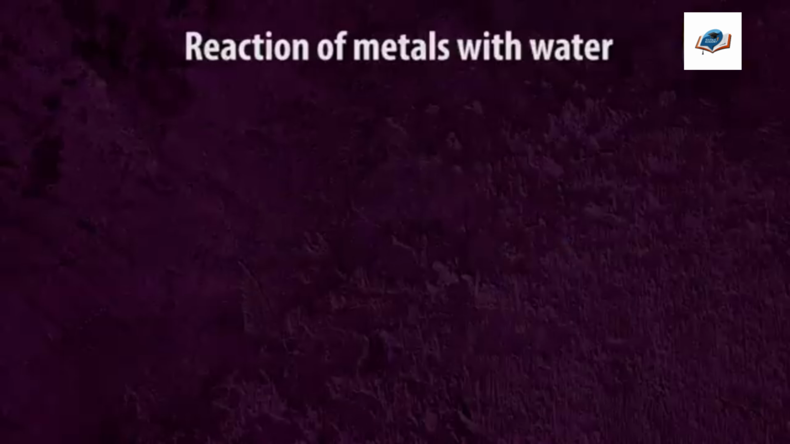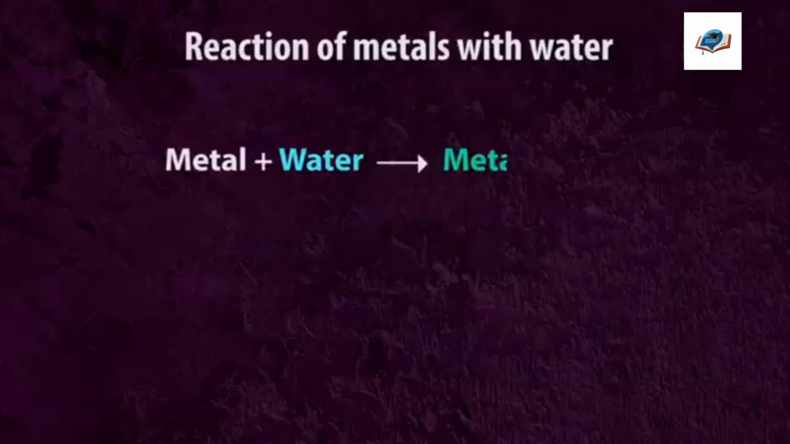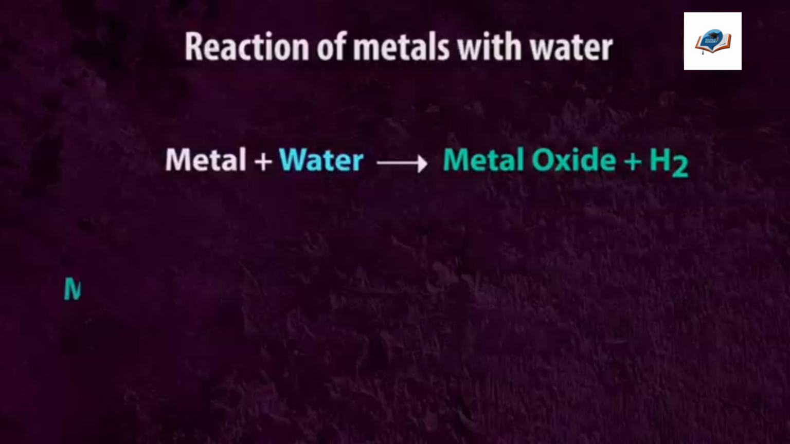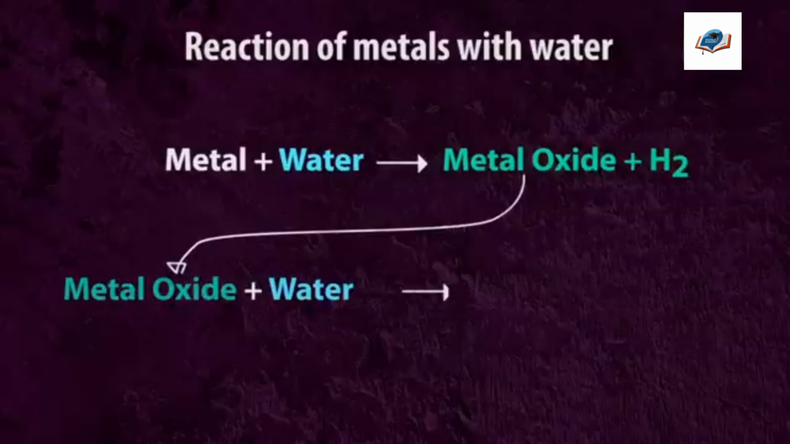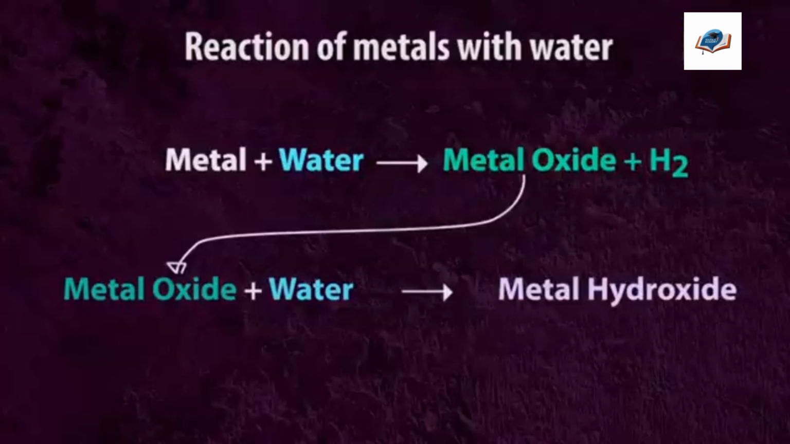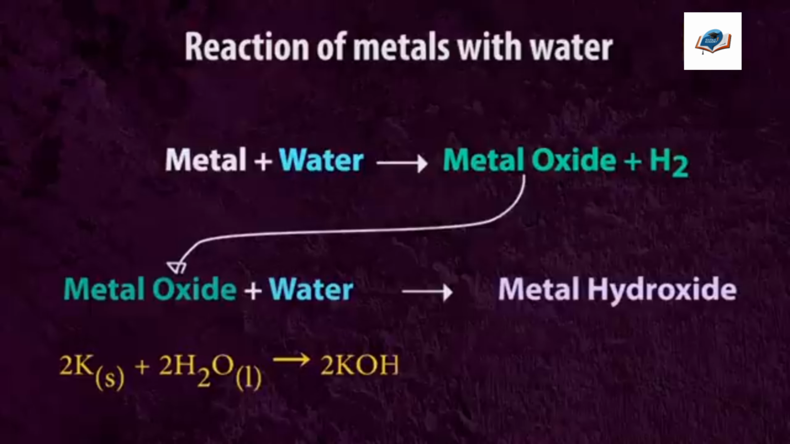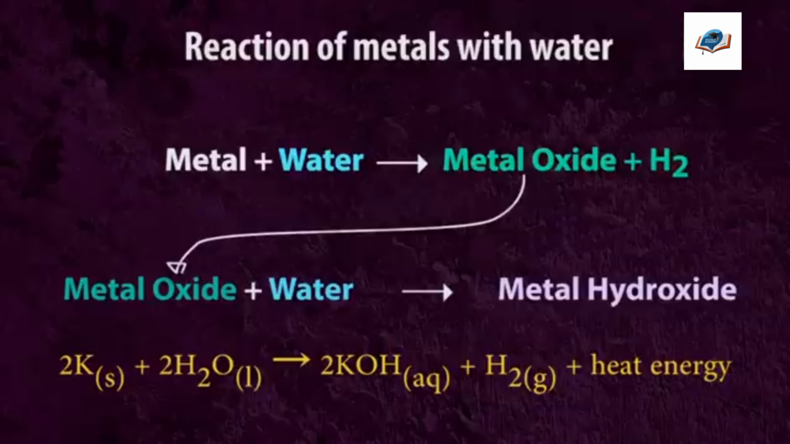Reaction of metals with water. Metals react with water and produce metal oxide and hydrogen. This metal oxide further dissolves in water and produces metal hydroxide. Metal plus water gives metal oxide plus hydrogen. Metal oxide plus water gives metal hydroxide. Example, 2K + 2H2O gives 2KOH + H2 plus heat energy.